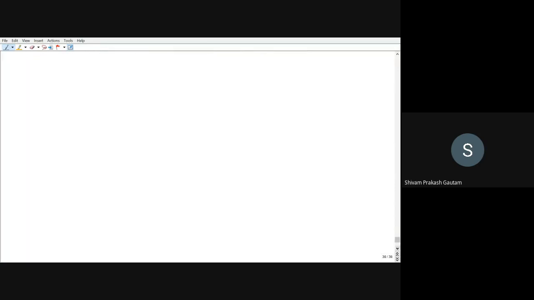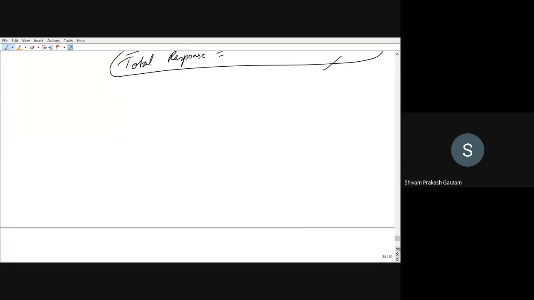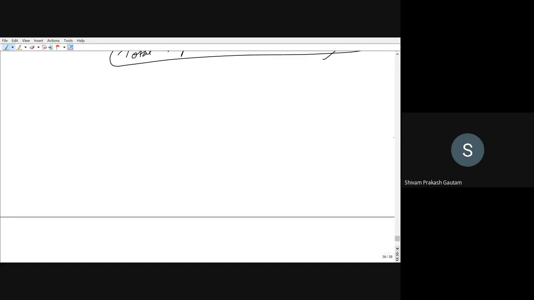Similarly, we will see transient and steady state response.